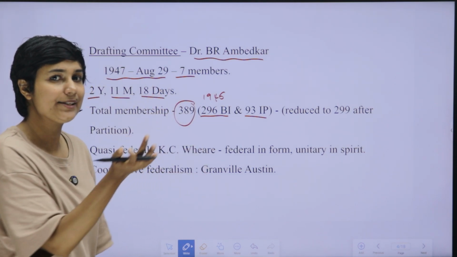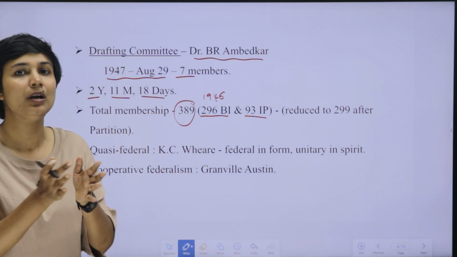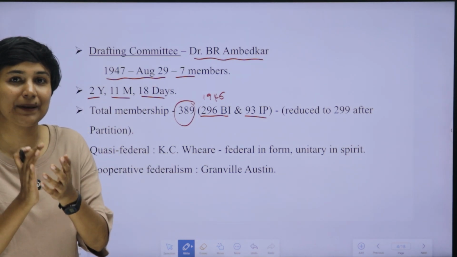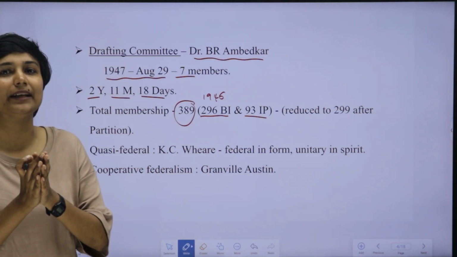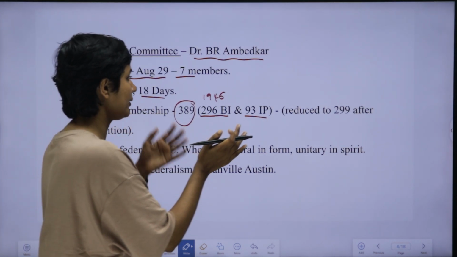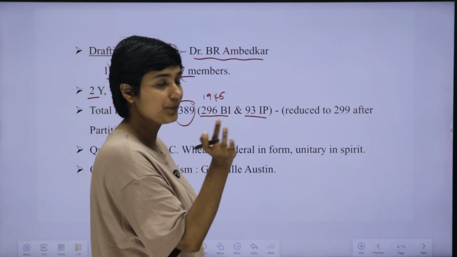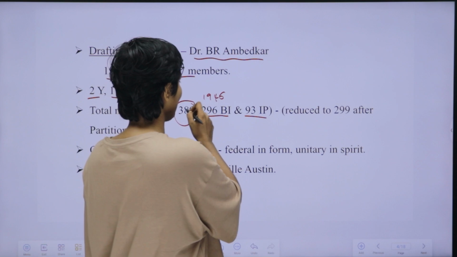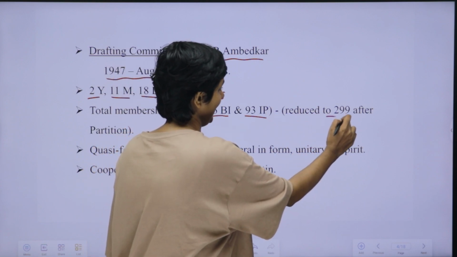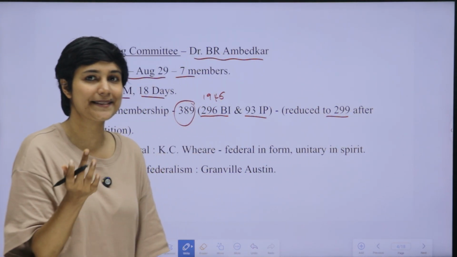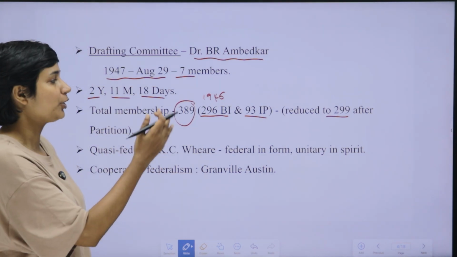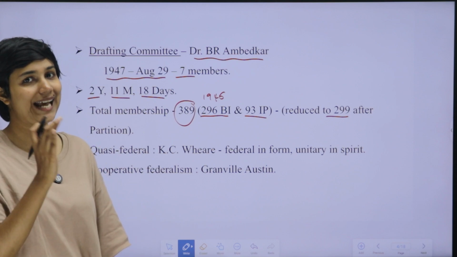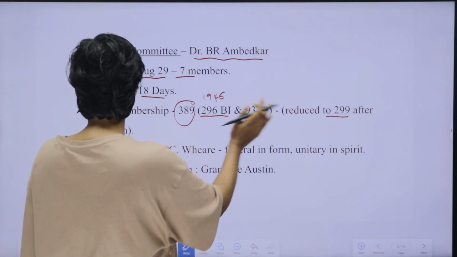After partition, that I have already discussed with you, in the year 1947, along with the independence of India, India was divided into India and Pakistan. In that year, the total membership of the Constituent Assembly also reduced. Some members went along with Pakistan. So the total membership was reduced from 389 to 299. So after the partition in 1947, the total membership of India's Constituent Assembly was reduced to 299. That also you have to remember.